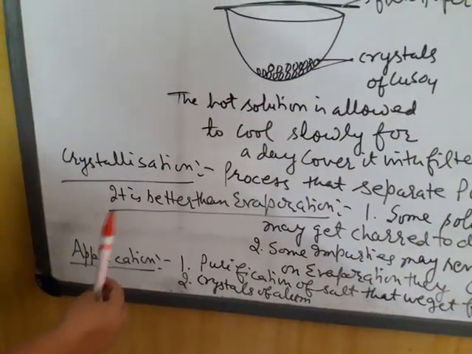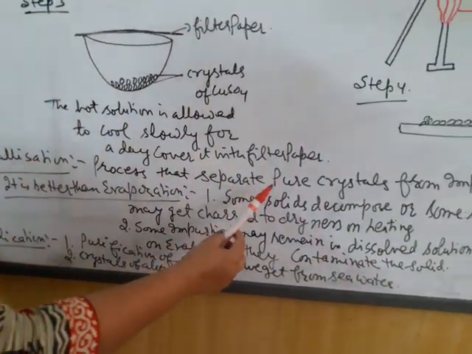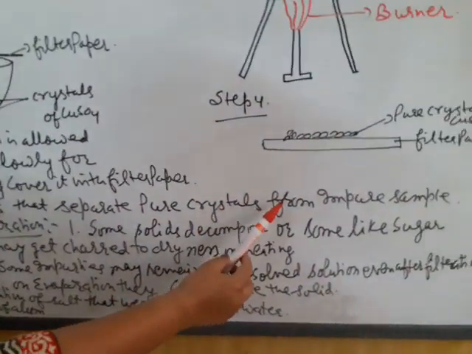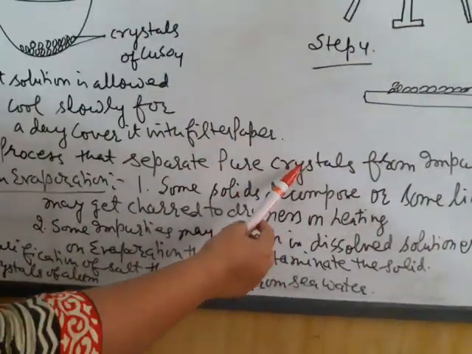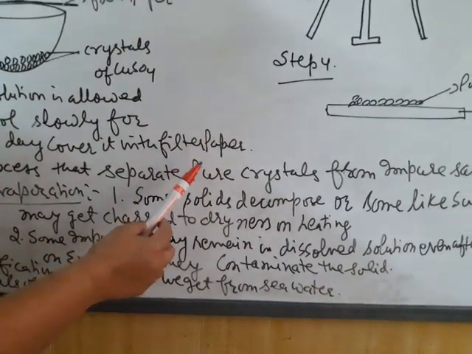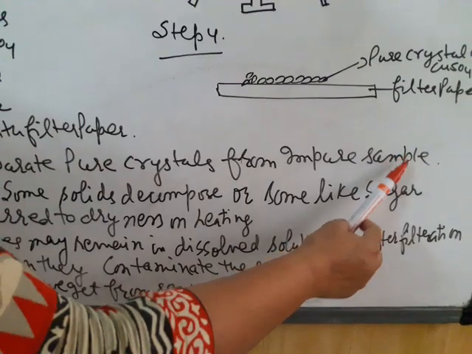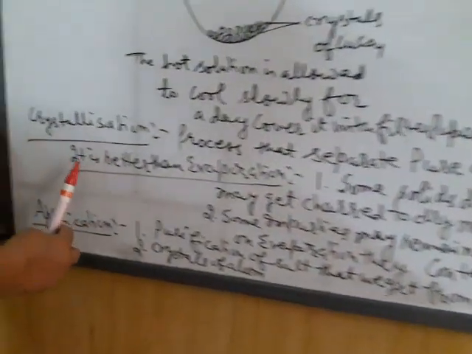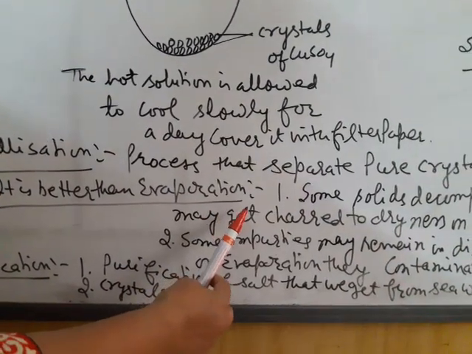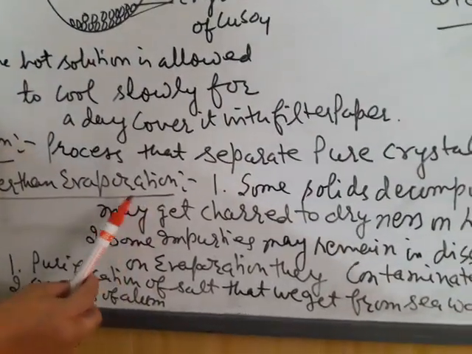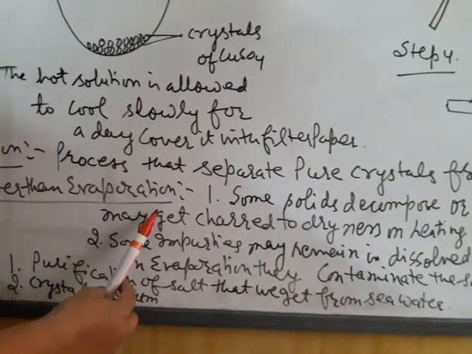Now what is this crystallization process? It is a process that separates pure crystals from impure sample. Pure crystals of copper sulfate we have obtained from impure crystals of copper sulfate. It is a better technique than evaporation. There are two reasons why we consider the crystallization method better than evaporation.